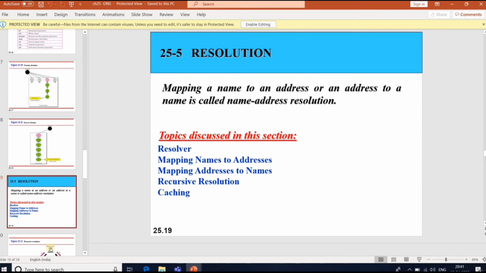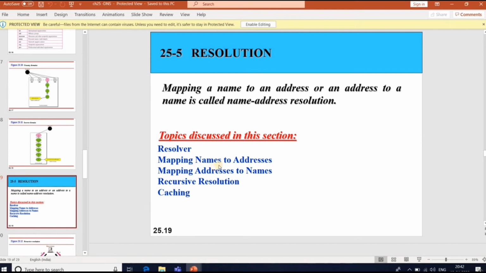So what is a resolver? A resolver is a host that needs to map an address to a name or a name to an address. The DNS client is called a resolver. The resolver accesses the closest DNS server with a mapping request. If the server has the information, it satisfies the resolver; otherwise it refers to other servers.